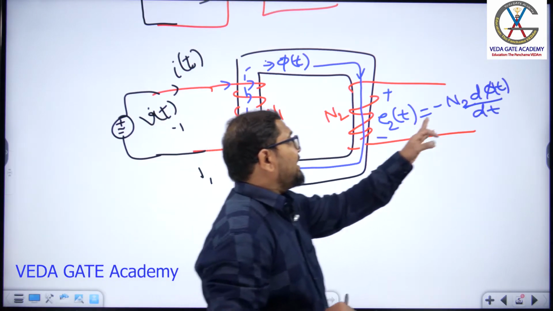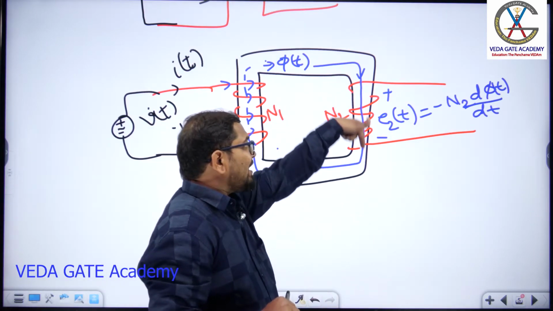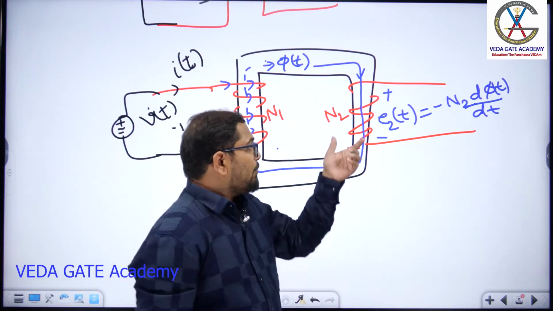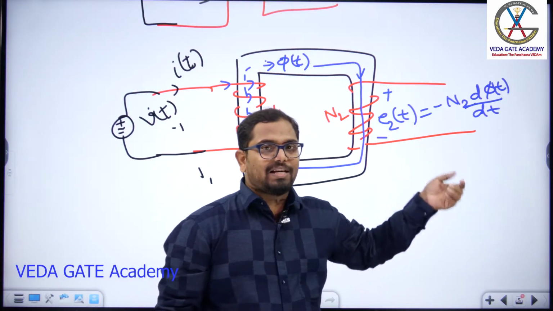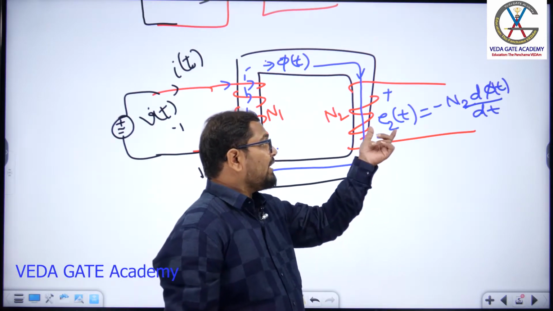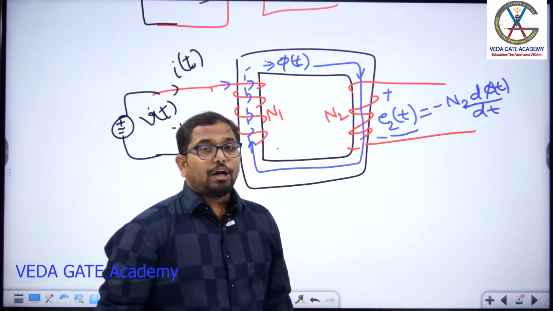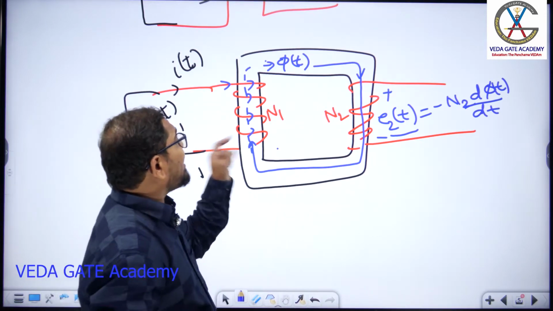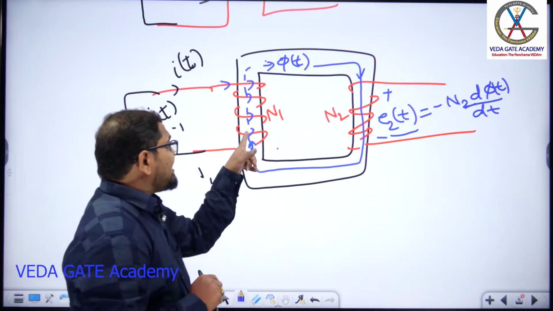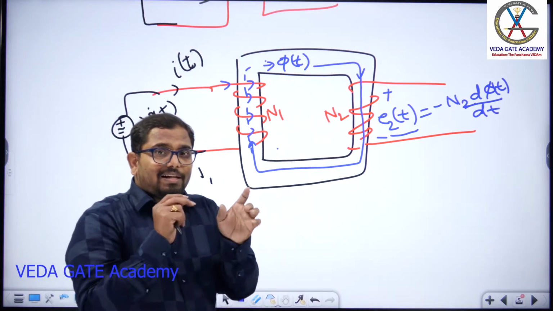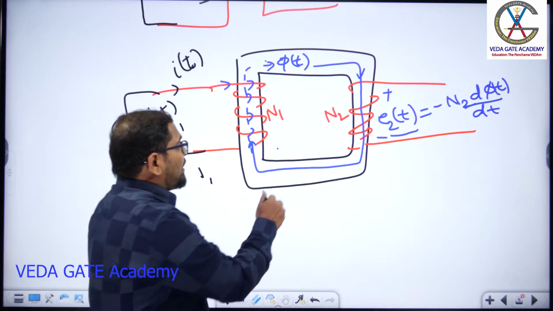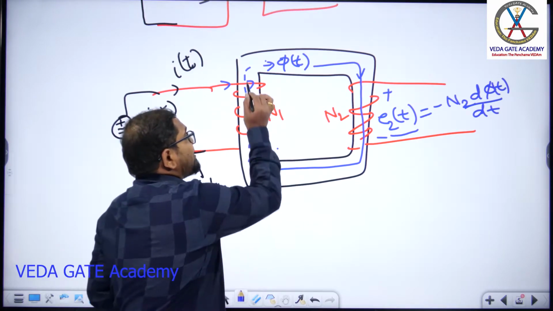How will you get the induced EMF? Because of the time varying flux passing through the coils, it will produce time varying flux linkages. Because of that time varying flux linkage, we will get the induced EMF. Let us apply the same principle on the primary side also. This is the primary conductor. Consider it as a primary coil again. So you have a primary coil and the same flux is passing through the same coil.